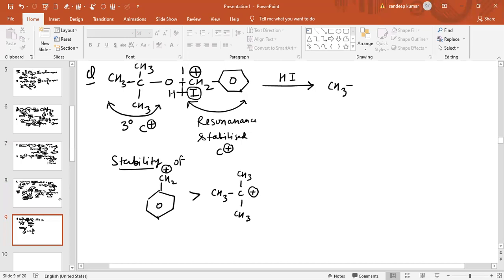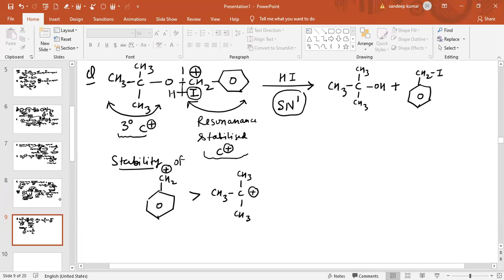So the product obtained is basically CH3C(CH3)2OH, and the another product obtained is basically benzene, this is benzyl carbon having the iodine group. So this product is obtained because both are stable carbocations. One is a 3-degree carbocation and one is a resonance stabilized carbocation. Therefore the mechanism followed by the reaction is SN1 mechanism. So in this way we can prepare.